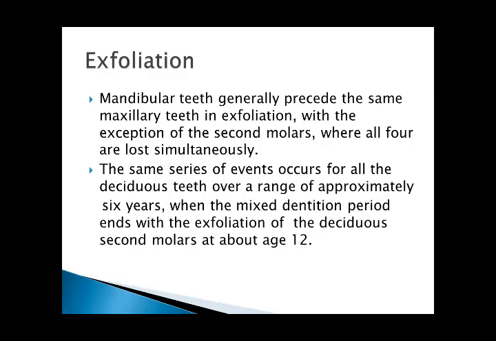Mandibular teeth generally precede the maxillary in exfoliation, with the exception of the second molars, where all four are lost simultaneously. The same series of events occurs for all the deciduous teeth over a range of approximately 6 years. The mixed dentition period ends with the exfoliation of the deciduous second molar at about age 12.